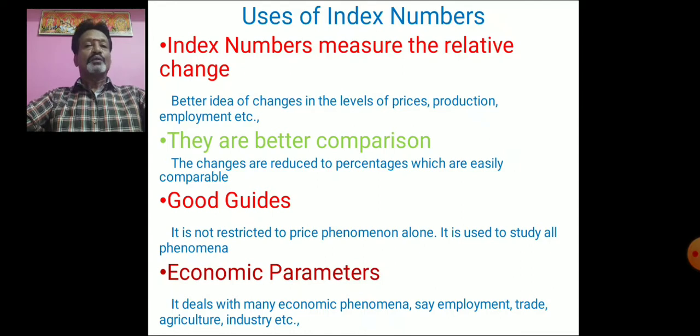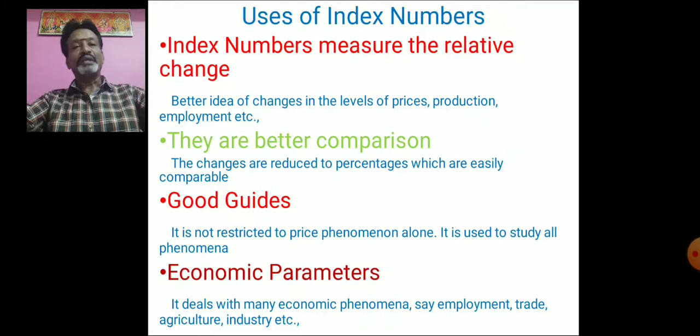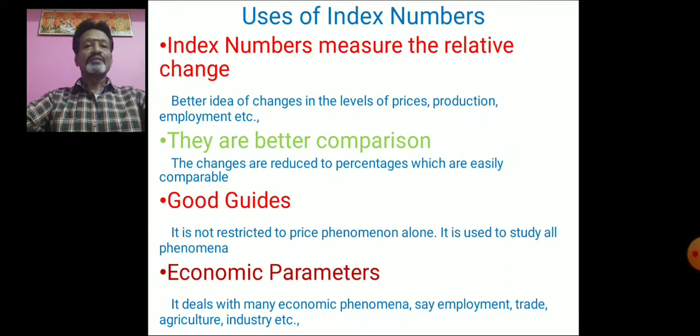So take the production of a particular industry, one period compared with another period. Here we are comparing what input we are using and what output we are getting. What was the price level during the base year and what is the price level in the current year. All these things are relative changes. So index numbers are useful in measuring the relative changes among different variables.